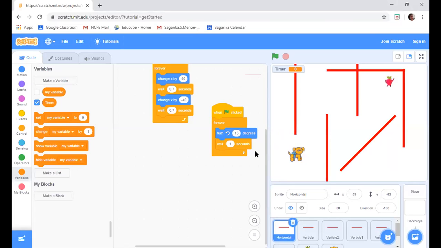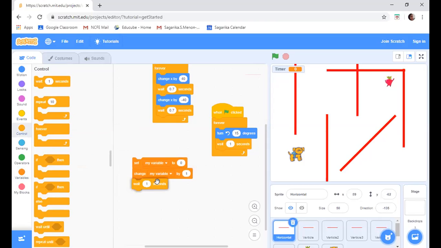Then let's drag and drop, set my variable to 0. Then put it, change my variable by 1. Then have a wait of 1 second in between that, in between the set and change. Yes, correct. Okay, and then put a forever block. Not forever would be below the set one.